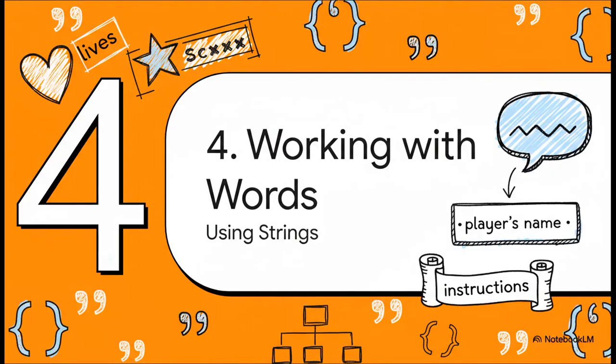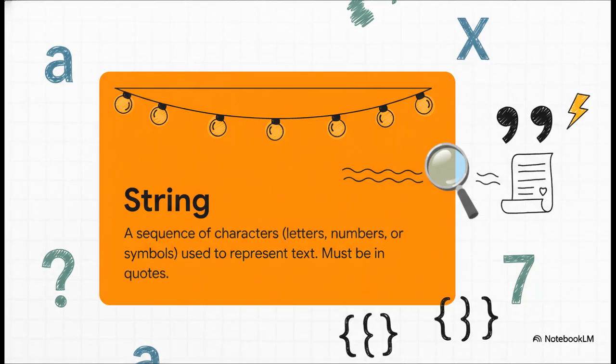Okay, our game is really starting to take shape. We've got scores, we've got lives, but it's all a little impersonal, isn't it? We need words. We need them for the player's name, for messages on the screen, for instructions. Programs have to work with text, not just numbers. In programming, any piece of text is called a string. You can think of it as a bunch of individual characters all strung together. Now, the most important rule here, and I mean the most important, is that strings are always surrounded by quotes. That's how you tell the computer, hey, treat this as literal text, not as a command or a variable name.